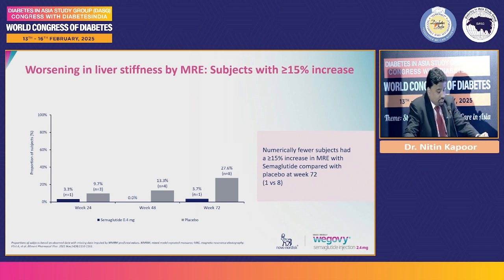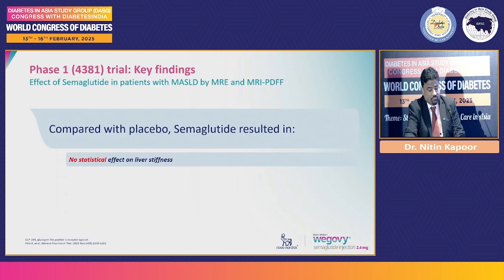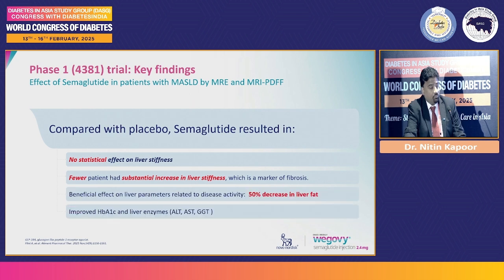This particular study did show the difference. You can see in the slides here that it's 3.7 versus 27, but no statistician would ever be able to get any statistical significance on these small numbers, where 1 versus 8 will get you any data. So this trial did suggest a trend, but obviously because of small numbers, there wasn't statistical significance. But yes, the parameters suggested that there was a 50% reduction in the amount of liver fat.